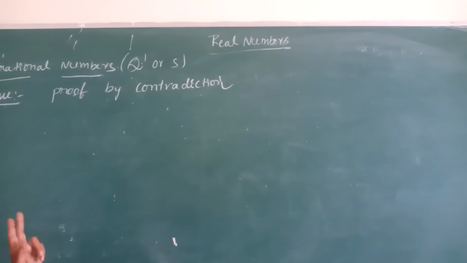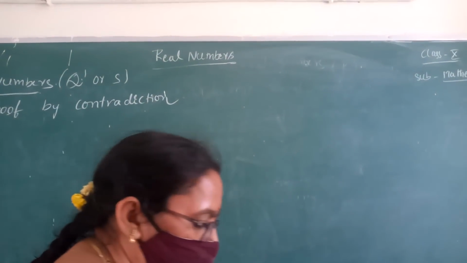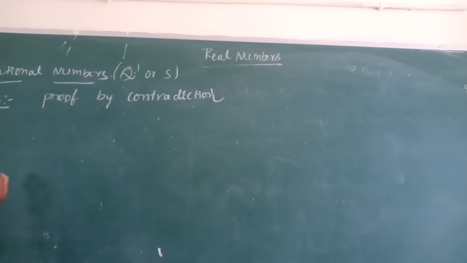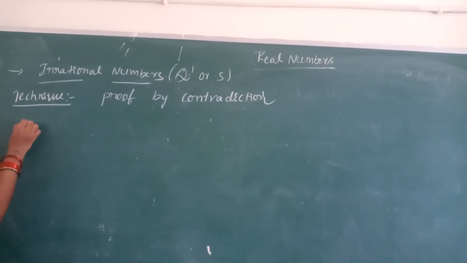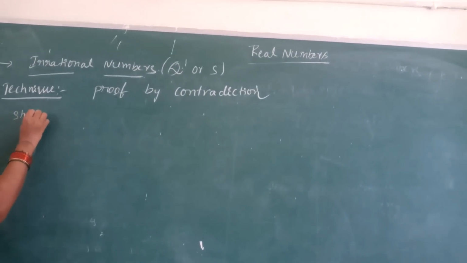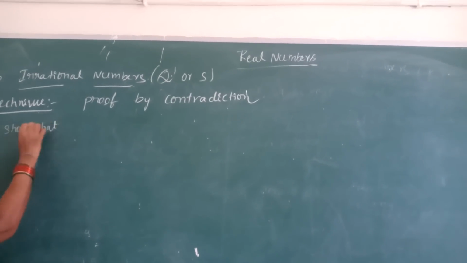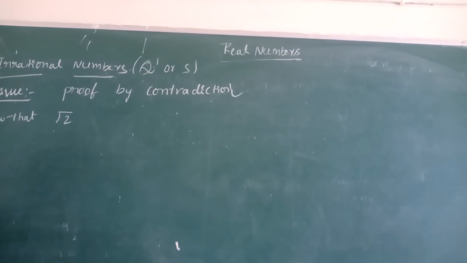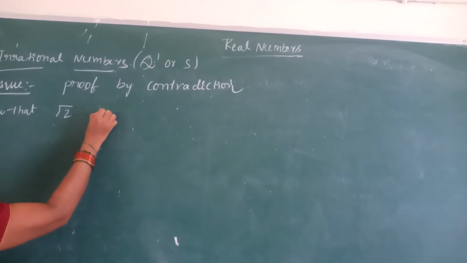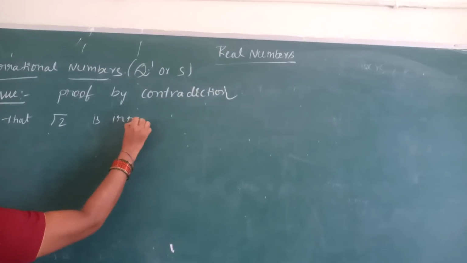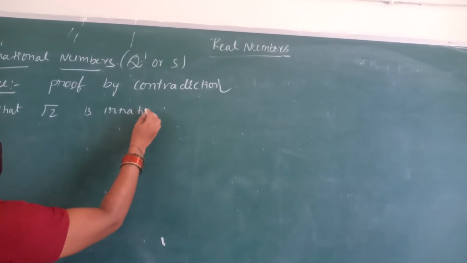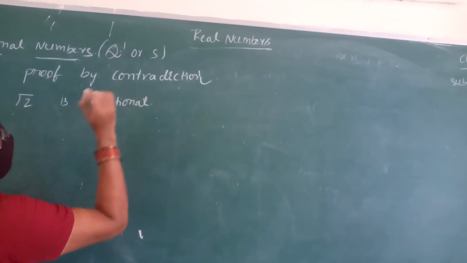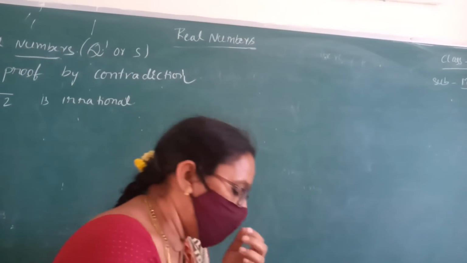Okay, children, see how we prove. First one, show that root 2 is irrational. Okay, children.